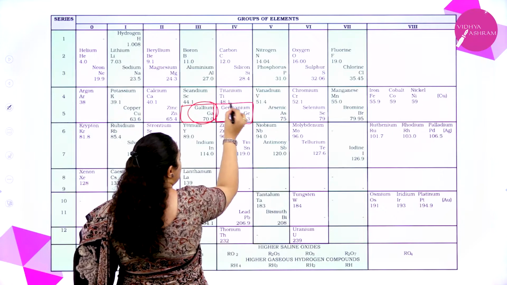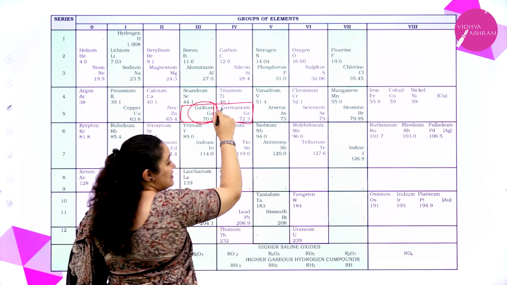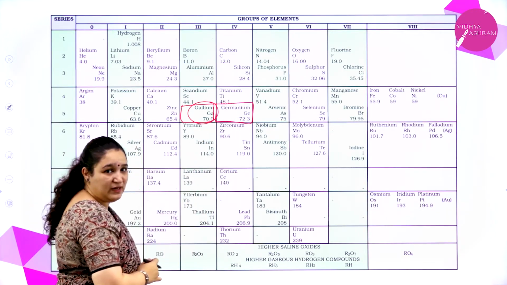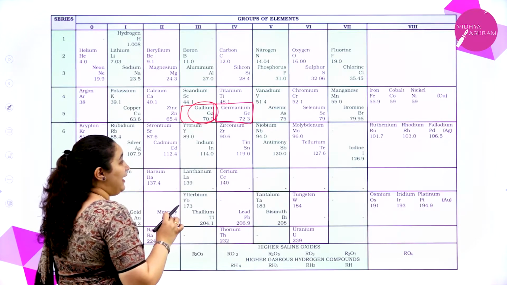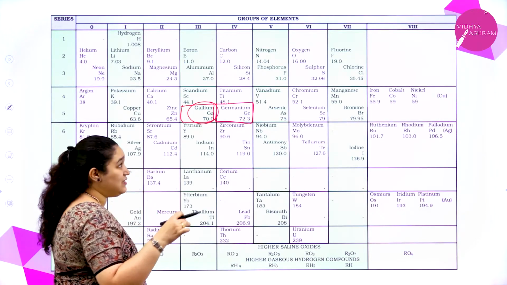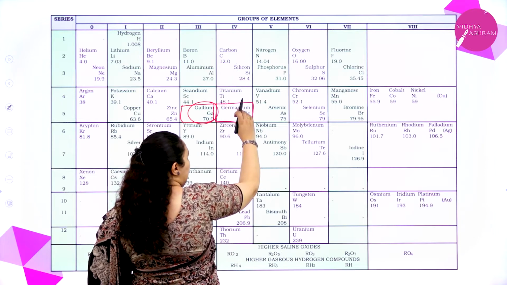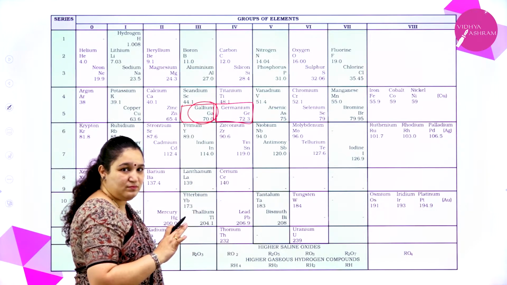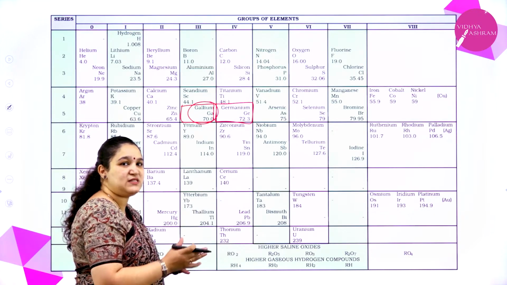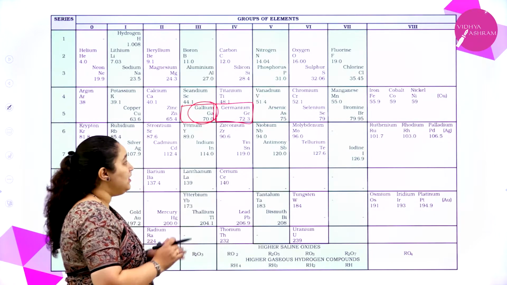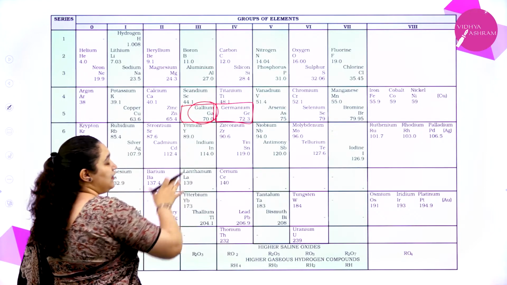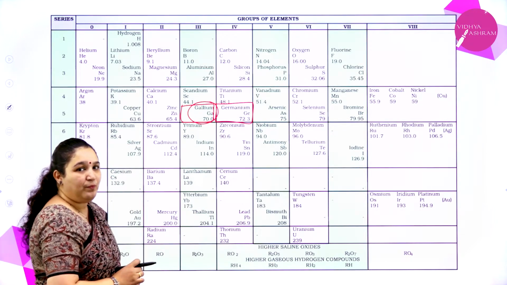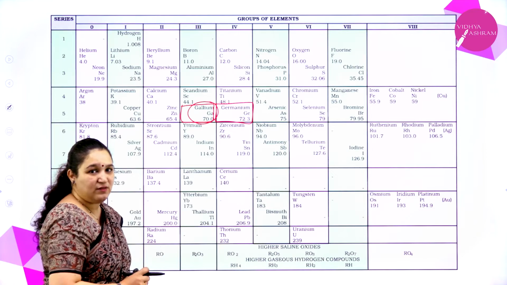Similarly, he had left space for germanium, which was discovered later and now has been filled here. It was named Eka silicon, that is, below silicon there is an element not yet discovered, which has similar properties to silicon.